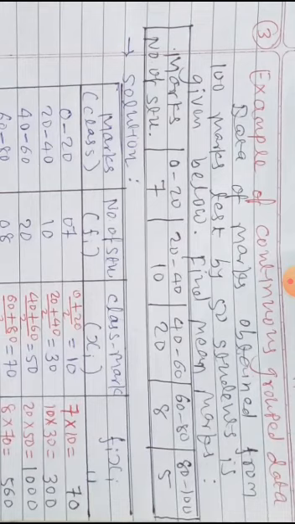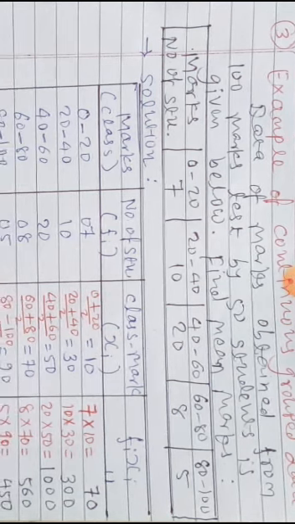Grouped data means the table is already tabulated. But why continuous? Because classes are given everywhere. So what is meant by this table? 7 students got marks from 0 to 20, 10 students from 20 to 40. You cannot say exactly which student got how many marks, but roughly 10 students are in the second class. Likewise, in all classes the number of students is given.